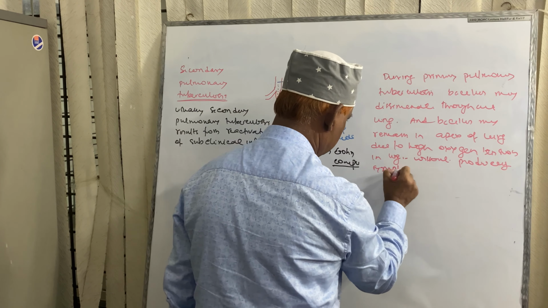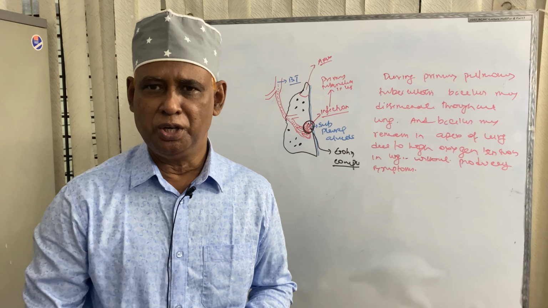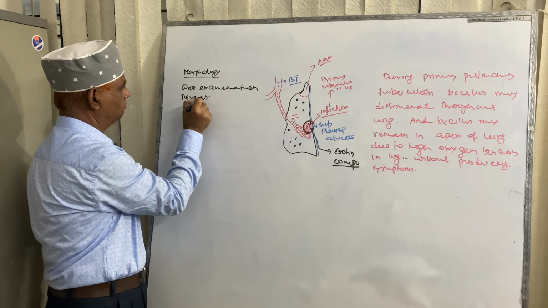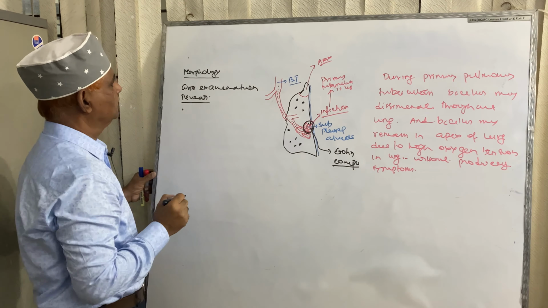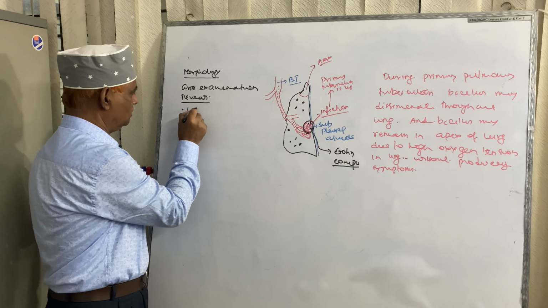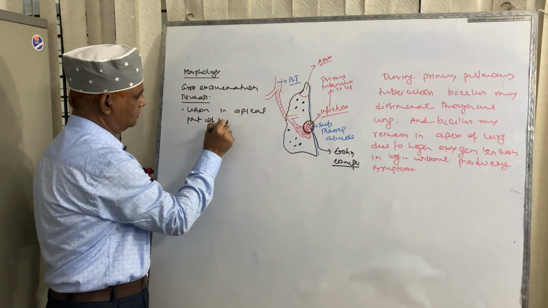Dear audience, if anybody suffers from secondary pulmonary tuberculosis, what will be the morphology of secondary pulmonary tuberculosis? Gross examination reveals lesion in the apical part of lung.